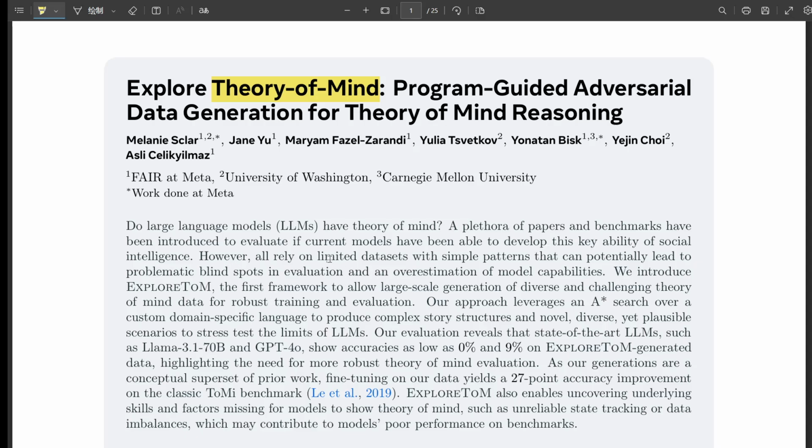Yeah, in a way. But the thing that has everyone in the AI world so excited is whether these large language models, the ones that can write poems and hold conversations, whether they actually possess theory of mind. Yeah, there's been a lot of debate about that, and a new research paper called ExploreToM really puts that idea to the test. Okay, so tell me about ExploreToM. What is it? Well, it's this really clever framework that the researchers developed, and it basically uses an algorithm called A* search and a custom language that they created to craft stories that are specifically designed to test an LLM's grasp of theory of mind.